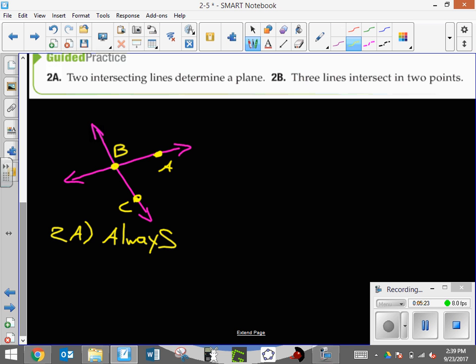2B, 3 lines intersect in 2 points. You can try this as much as you would like to get lines intersecting in 2 points. But the only way that this is going to work is if 2 of the lines are exactly the same. So 2B is going to be never. And that's what I would say for my reasoning. 2 lines have to be exactly the same. It's never going to work in our case.